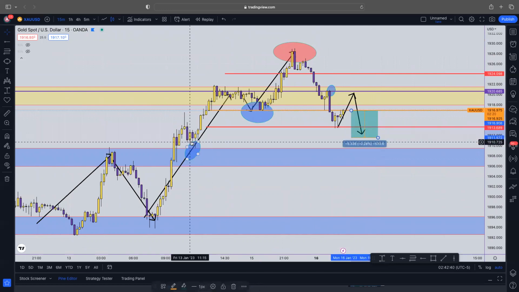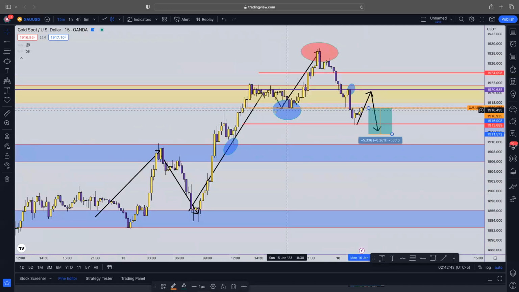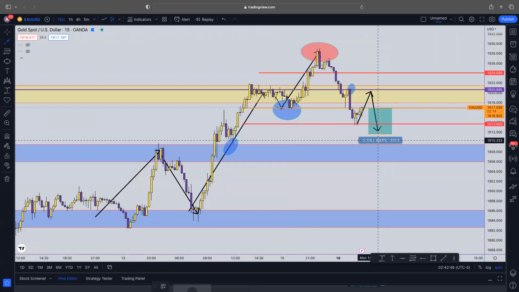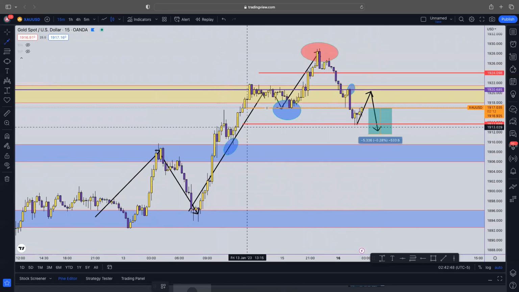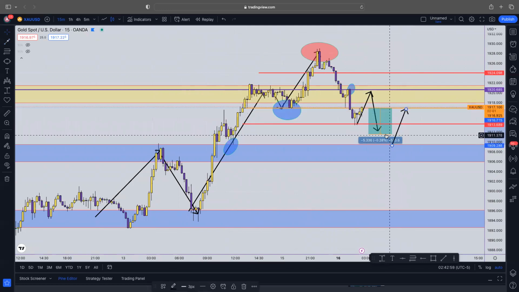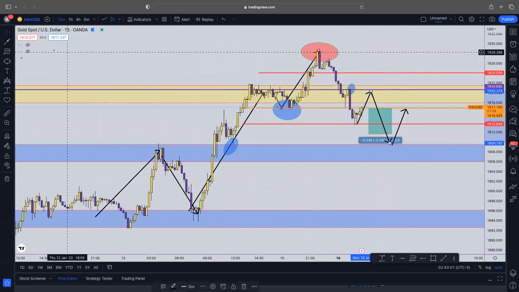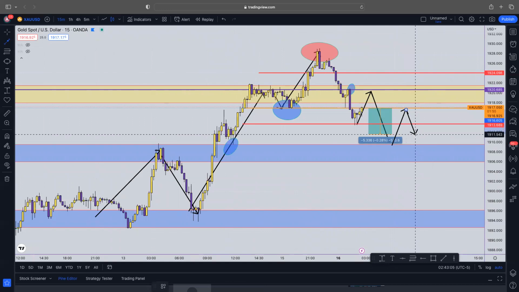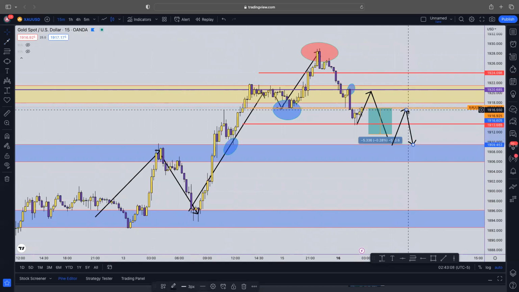TP2 will be right here off of this zone, because what did we see in the past? This was the zone that started the uptrend right here. This whole movement came from the retest of this zone. So once the market comes back down to this area, this could be a potential buy setup that we could take, or a potential short position that we could take for our entry before we get in for a downtrend. And that could be our second entry up here, or right here at this neckline.